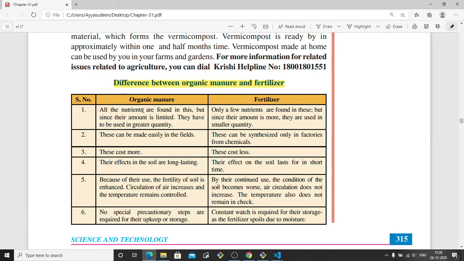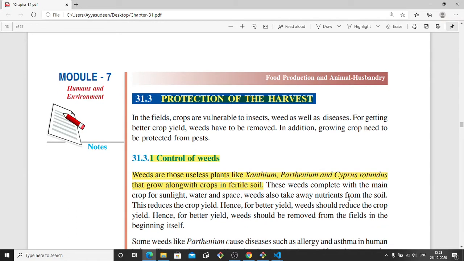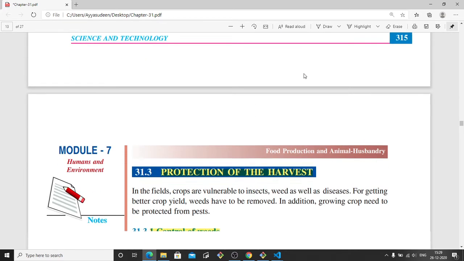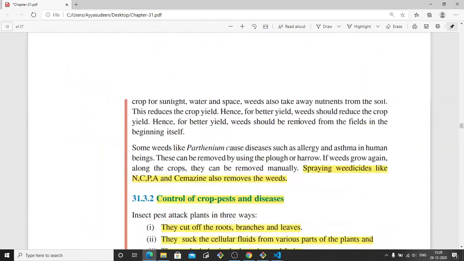And there are some differences between organic manure and fertilizers. We saw organic manures and we saw fertilizers, so there are differences. You can read about this in this table, inshallah. They can ask this in the exams. And the next one is the protection of the harvest, how the harvest is to be protected. I think we will see this in the next class, inshallah, because we have covered a lot in this class. Next class, I will cover this and complete this lesson, inshallah.